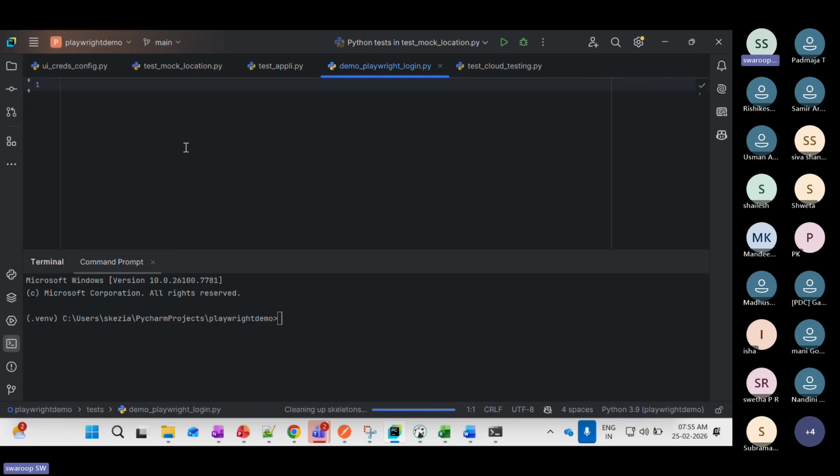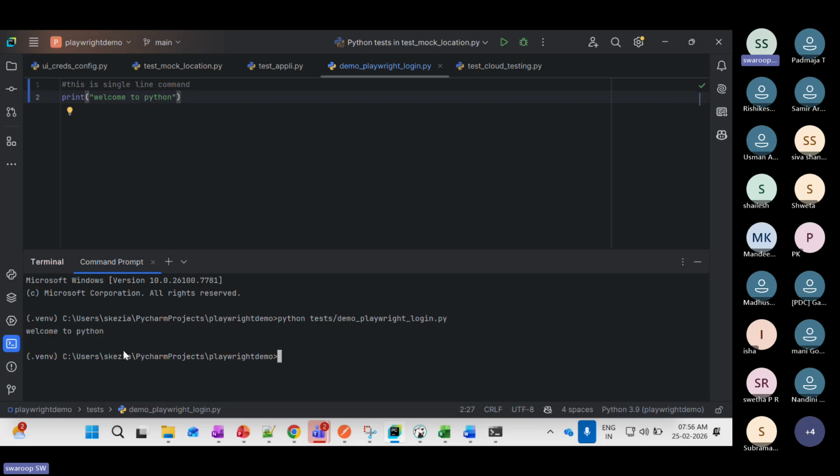Here I'll show it in the IDE now. So we saw single line comments, right? Here I write an asterisk, this is a single line comment, and then print welcome to Python. Now if I execute this, Python test/demo/playwright/login.py file, it is printing welcome to Python over here.